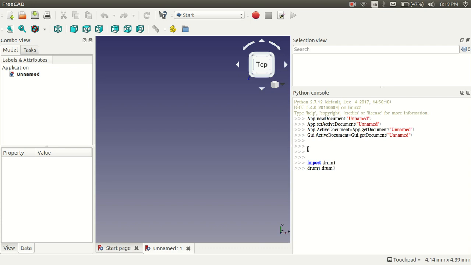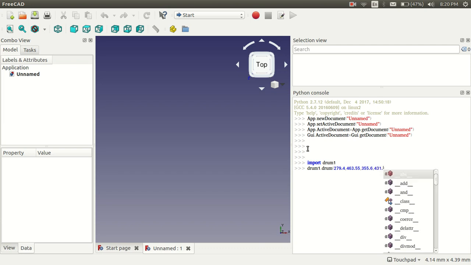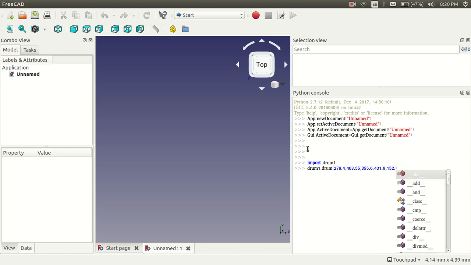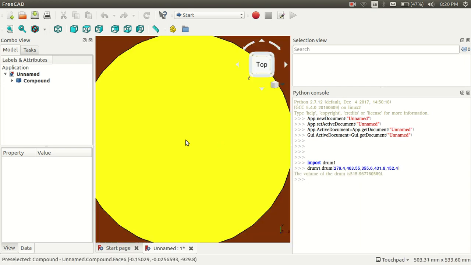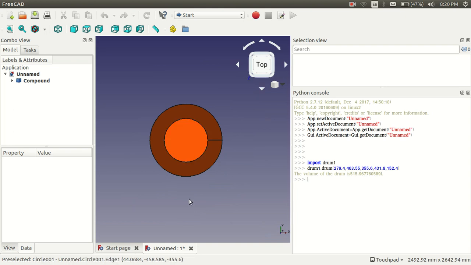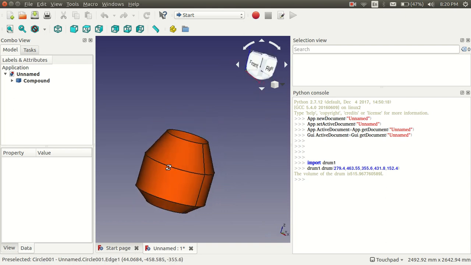So let's take radius 1: 279.4, radius 2: 463.55, and height 1: 355.6, height 2: 431.8, and the last dimension is height 3: 152.4. Press enter. Now you can see that our drum is ready according to the dimensions given by us.